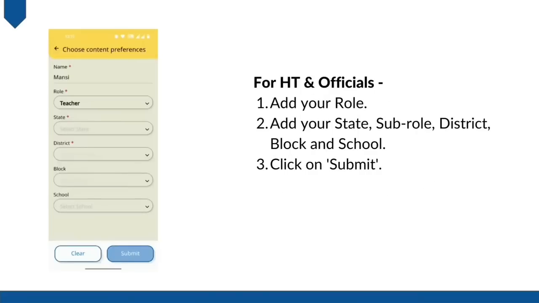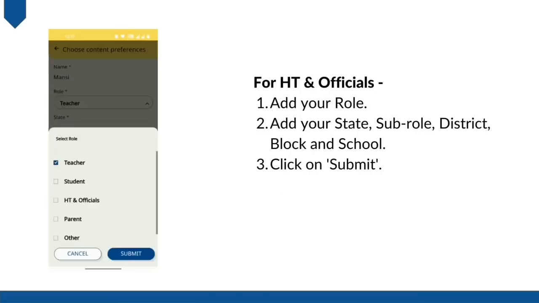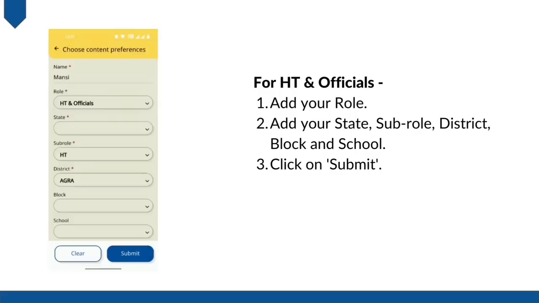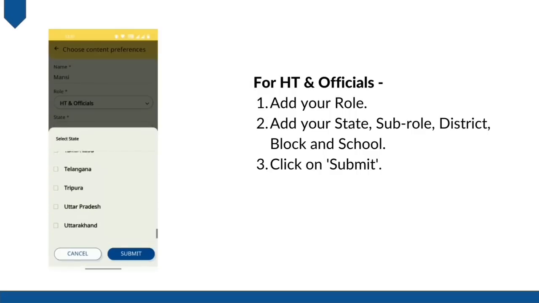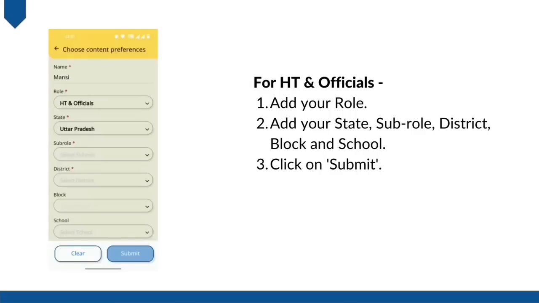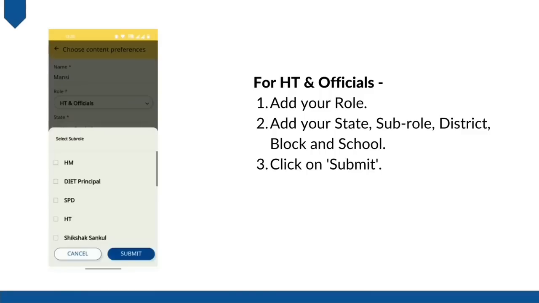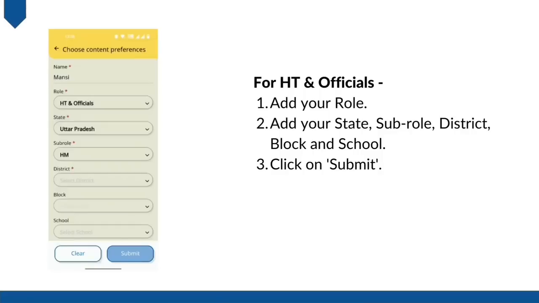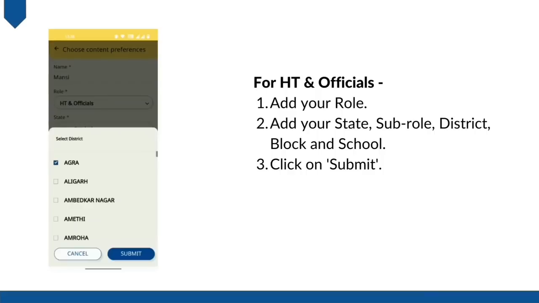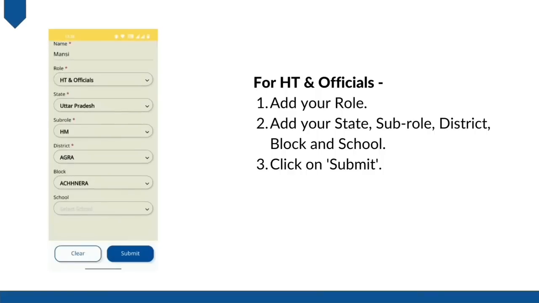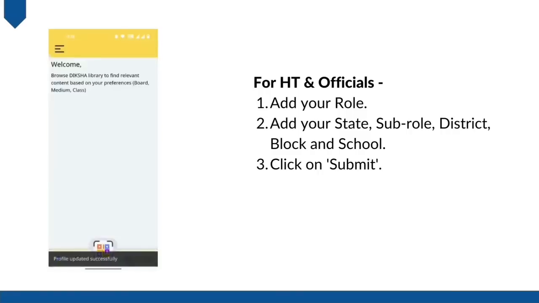If you are a headmaster, head teacher or principal, then select your role as official, then select your state. Next option is sub-role. Click on sub-role and from the given list, select your designation in your school, that is head teacher if you are a head teacher or HM if you are a headmaster. Then select your district, your block, and then name of your school, and click on submit.